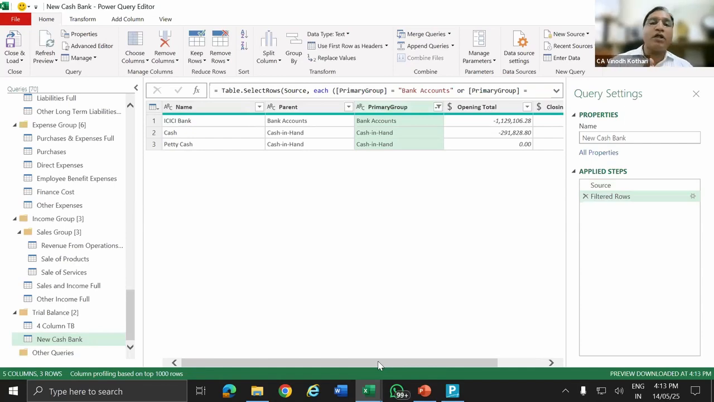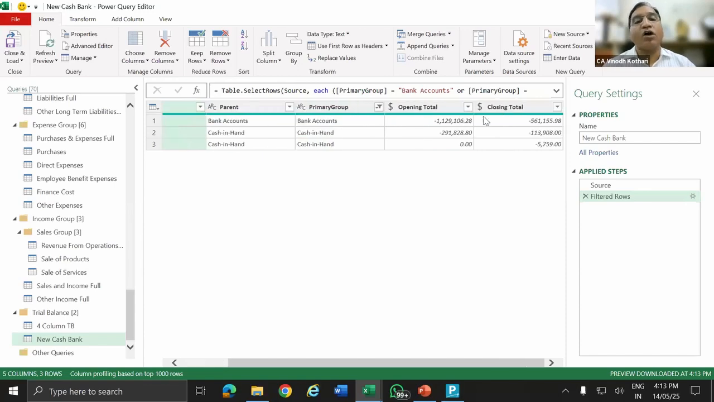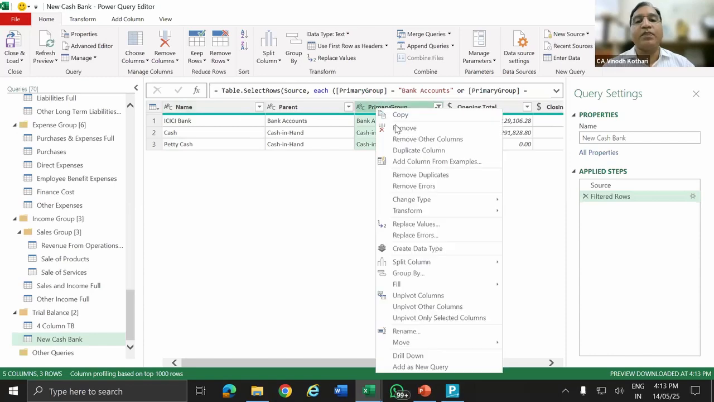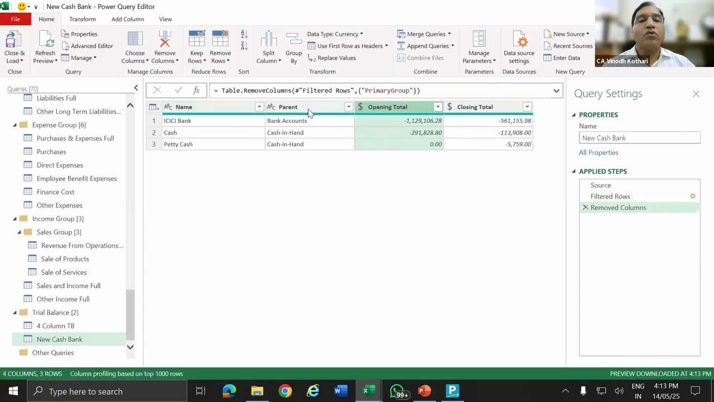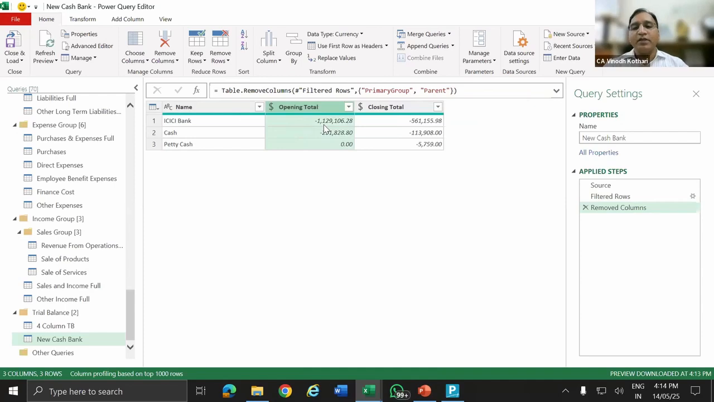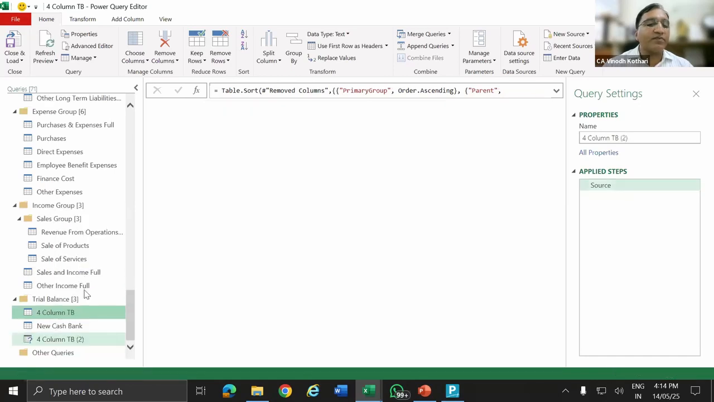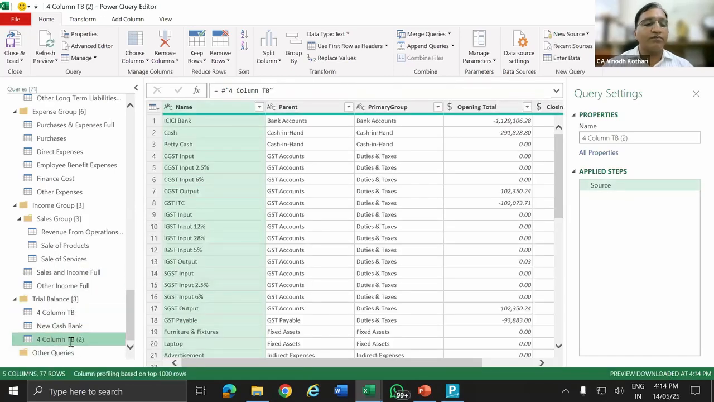Now in my report, I want only the name, opening balance and closing balance. I don't want this parent or primary group. What will I do? Just right click, remove, right click, remove. This is one schedule which is ready. Now I will create another schedule. On the 4-column, right click, reference. Now, the sundry debtor schedule.